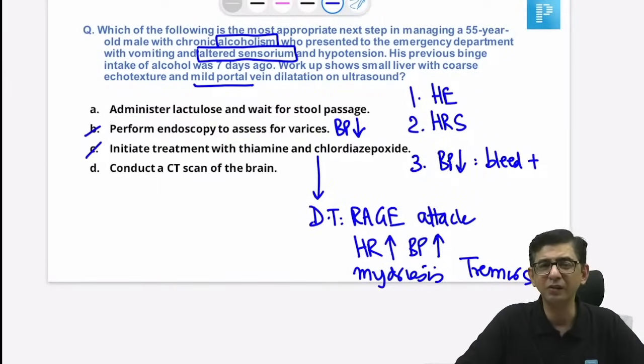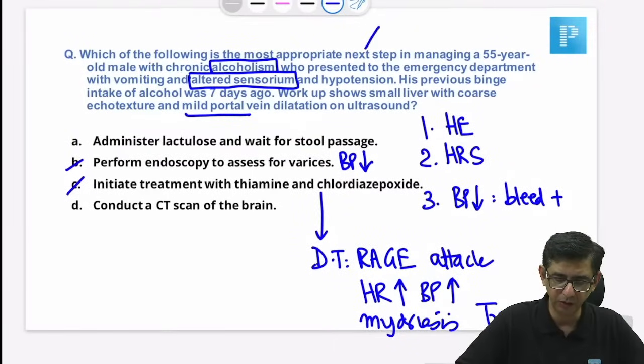But considering all these things, the first thing for hepatic encephalopathy, at least in the emergency, if we can put in an NG tube in this guy, then that would be one of the wise things to do in this person, because the question was, what is the most appropriate next step? That's the wording that I got, next step for management. So in an unconscious alcoholic, we will first plan to go ahead and give lactulose to this patient.